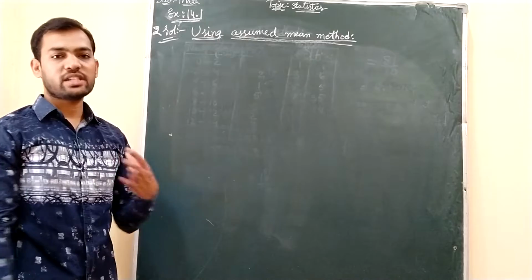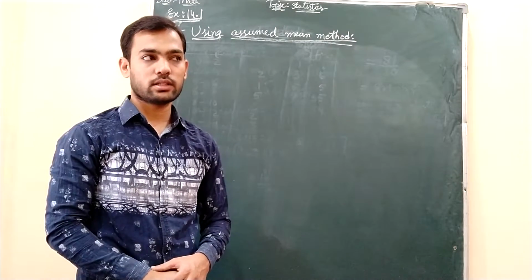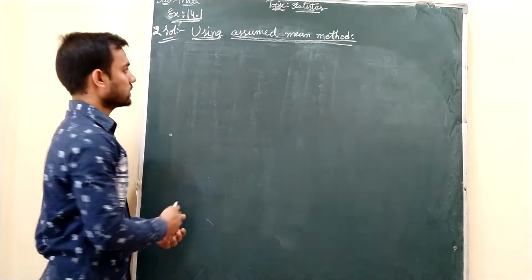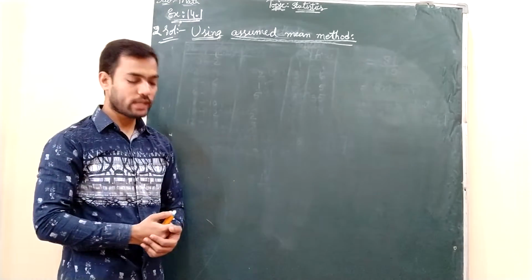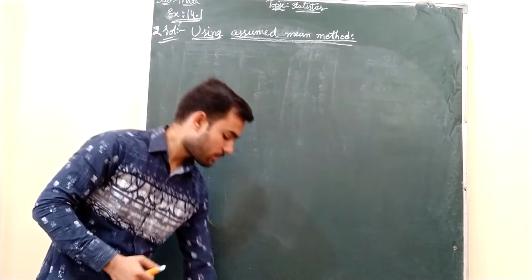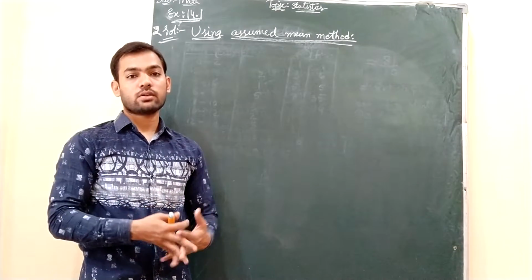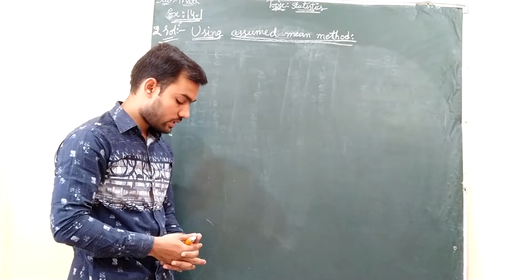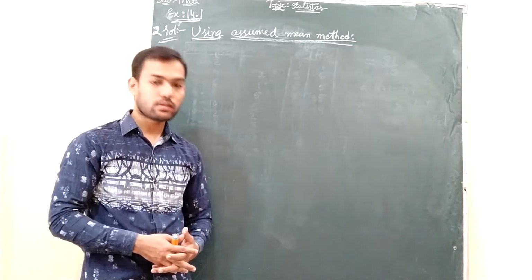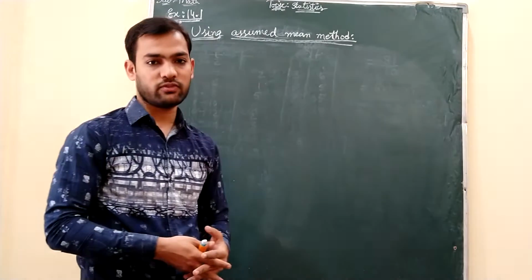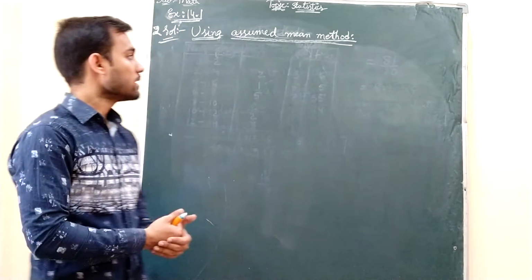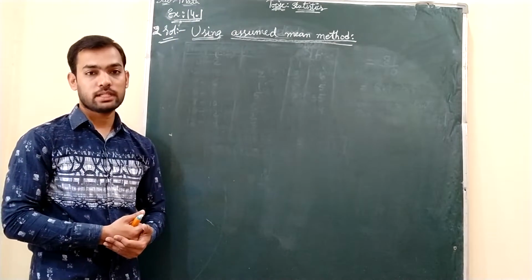It is good if you mention the method that you are going to use in the problem. So the second solution we are solving using the assumed mean method. If you look at the textbook, the daily wages of 50 workers in a factory are given. You need to find the mean daily wages of the workers using an appropriate method. You can use any one method among the 3 methods. We are going to learn about the assumed mean method.